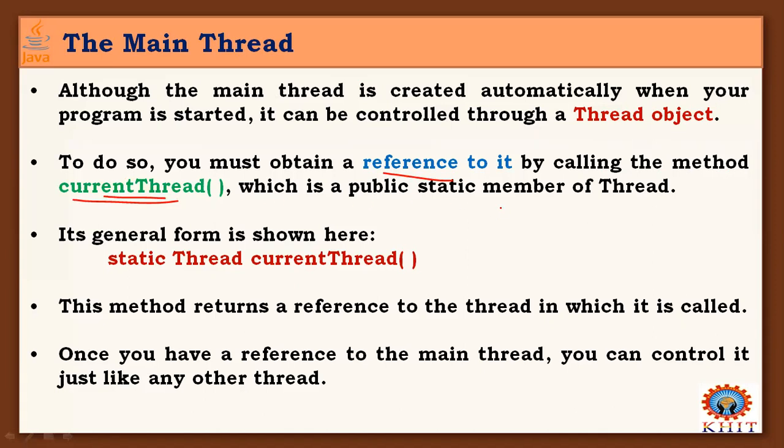Which is a public and static member of the Thread class. The general form of this method is static Thread currentThread. This method returns a reference to the thread in which it is called, that is, it returns the reference of the thread on whose object the method is called.